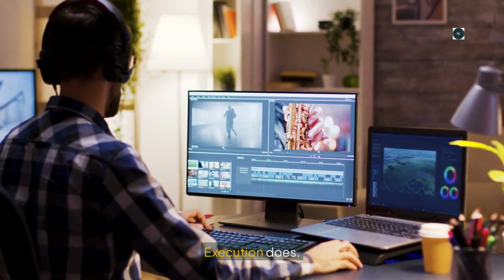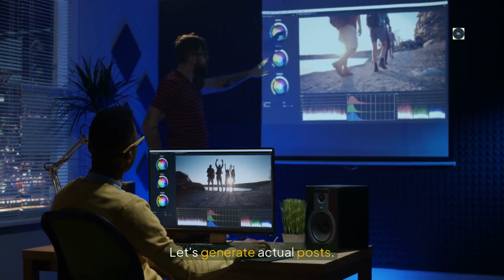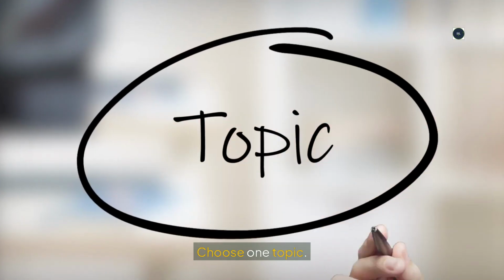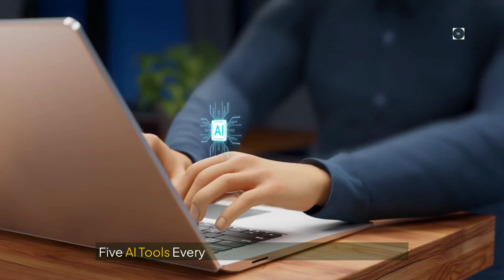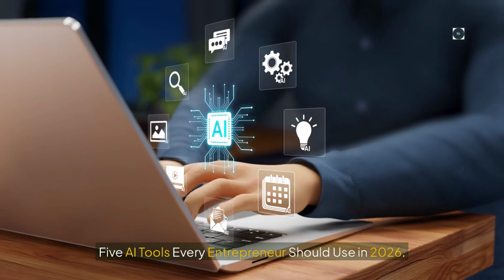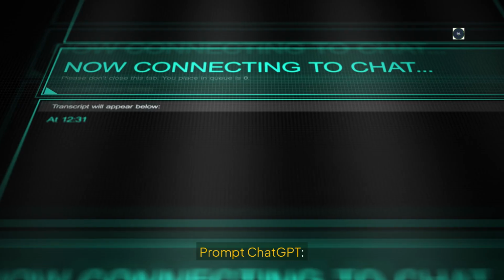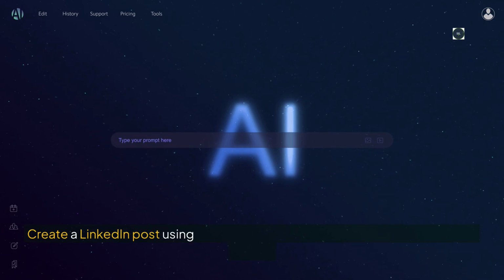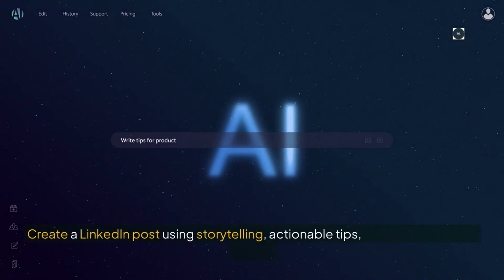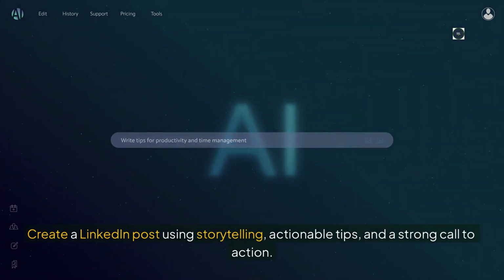Now we have topics, but topics don't create content. Execution does. Let's generate actual posts. Choose 1 topic. For example, 5 AI tools every entrepreneur should use in 2026. Prompt ChatGPT: create a LinkedIn post using storytelling, actionable tips, and a strong call to action.